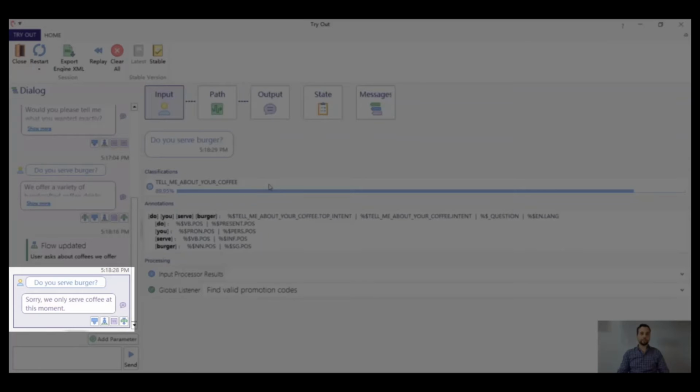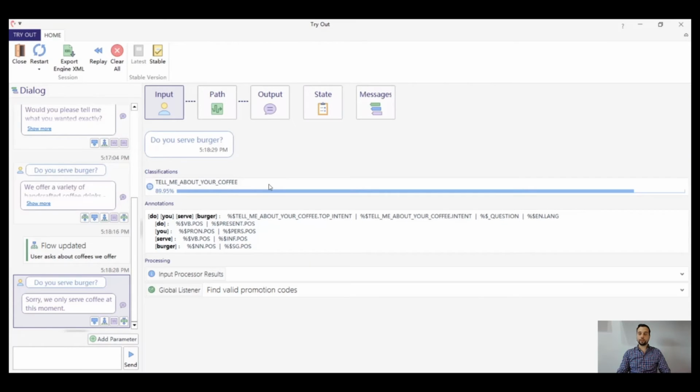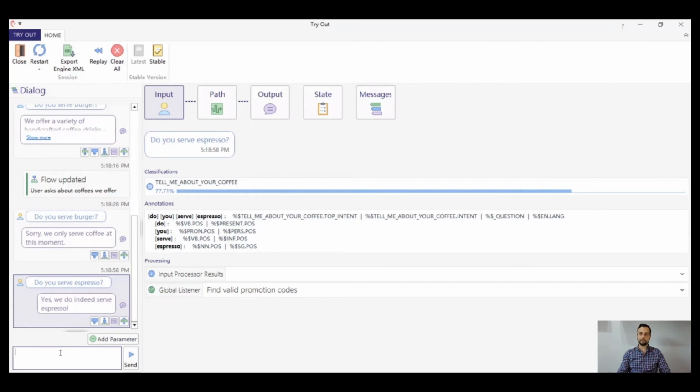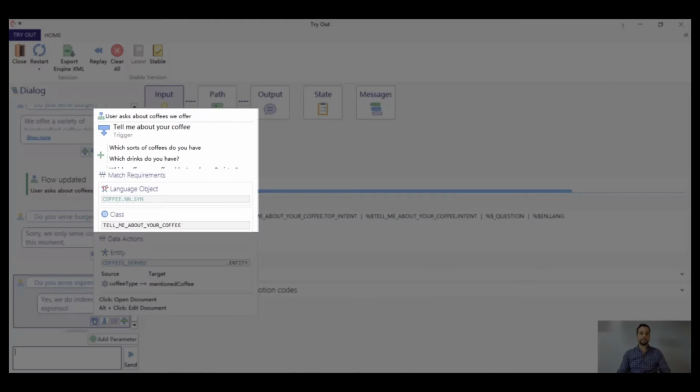Now that our user input "do you serve burgers" works as expected, let's try one of those user inputs which should still go into our coffee answer. Do you serve espresso? And as we see, this is giving us the right answer. It's fulfilling our class match requirement, our language object match requirement, and the confidence score is higher than what we need for the confidence threshold of 0.45.